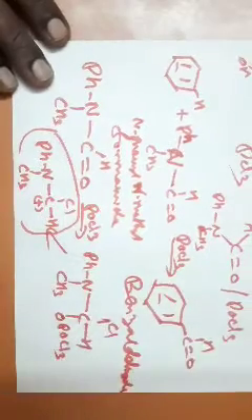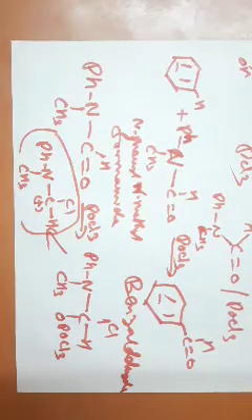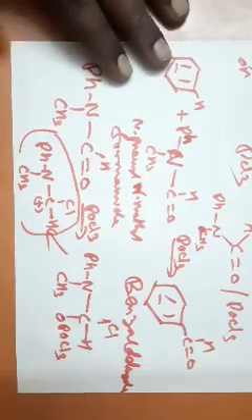Now, the Vilsmeier-Haack reaction takes place over activated aromatic compounds. I hope you all remember what an activated aromatic compound is. An aromatic compound gets activated if it has a substituent with a lone pair of electrons. Then in such cases, you get the ortho and para products. Ortho-para directors are highly activating substituents which have a lone pair of electrons.